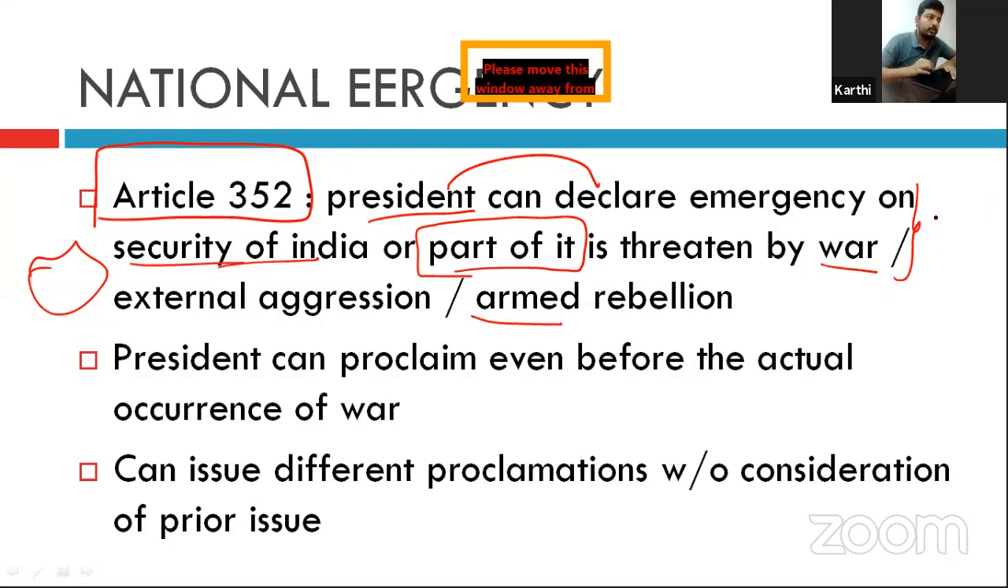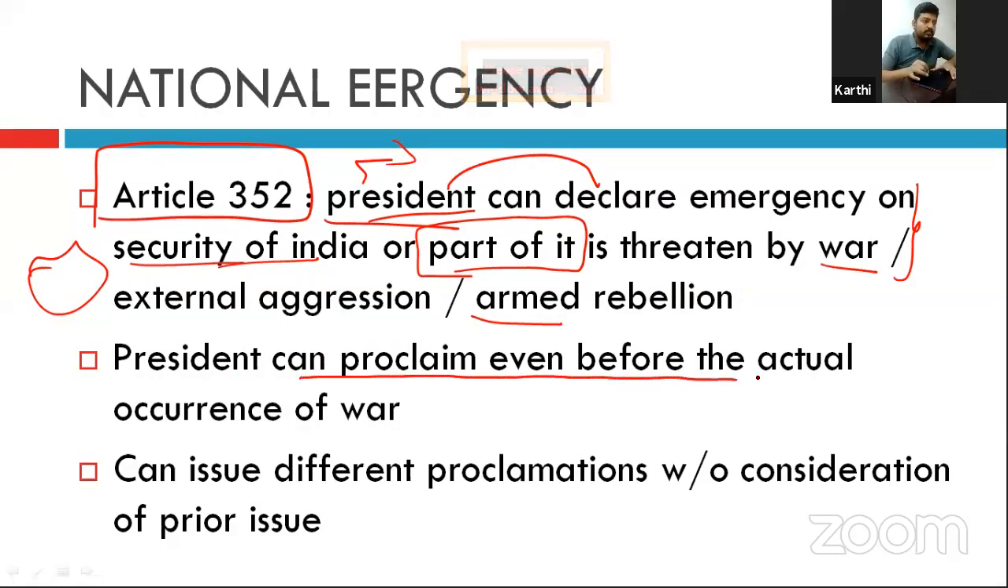That is why I explained earlier that wherever it says the President, it is actually the Council of Ministers headed by the Prime Minister. Now, the President can proclaim even before the actual occurrence of the war. That is, the security of India, whole or part of it, is not threatened till now, and the war has not occurred, but it is considered that in the near future it will occur. Then also the President can proclaim the emergency. Even before the actual occurrence of the war, the President can proclaim the national emergency on the ground that it will happen.